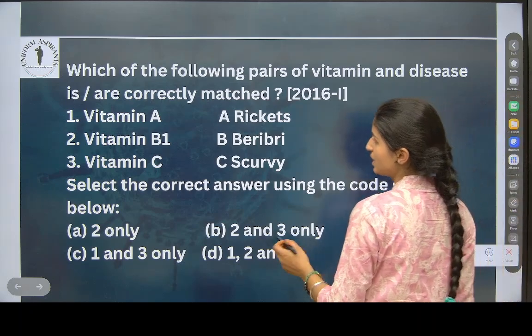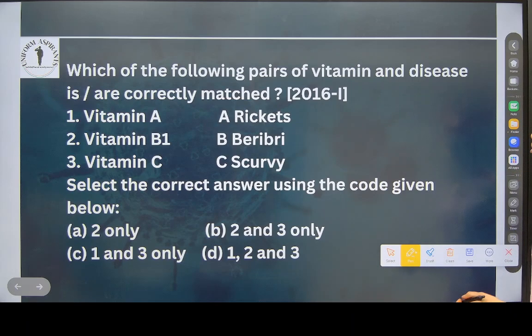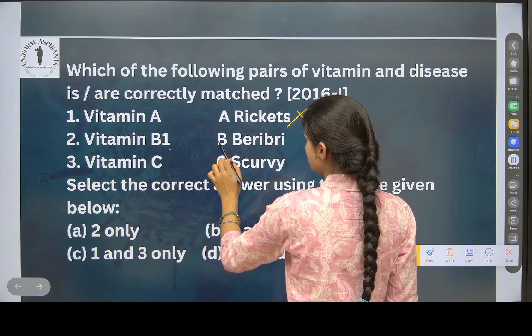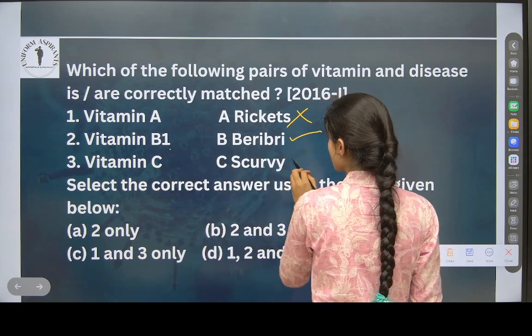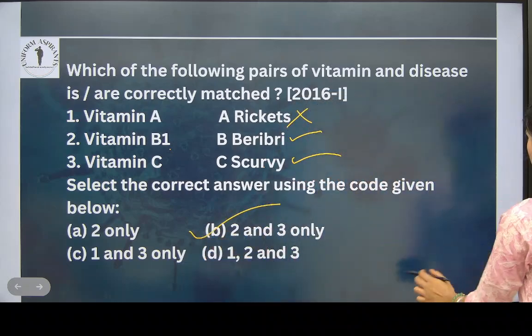Vitamin A. Vitamin A causes what? Which of the following pairs of vitamin and diseases are correctly matched? This is wrong. Vitamin B1, very correct. Vitamin C is scurvy, correct. 2 and 3 only. Okay?